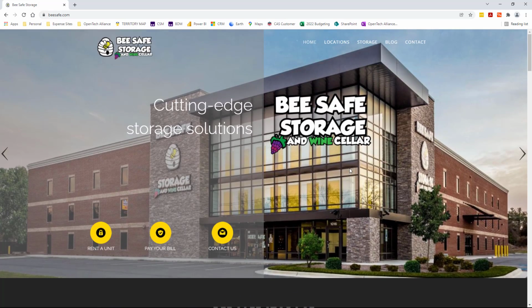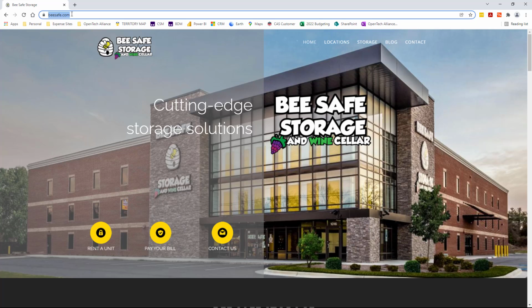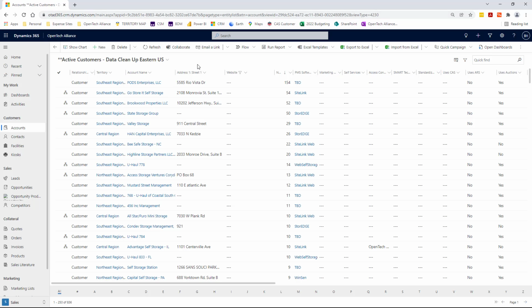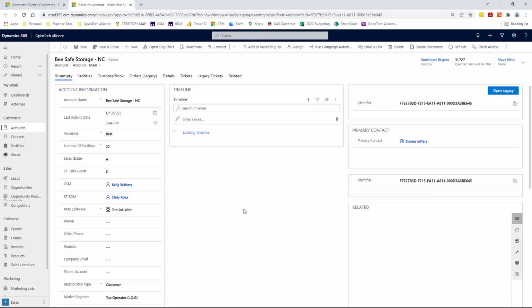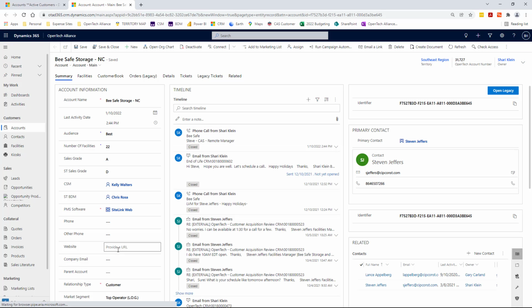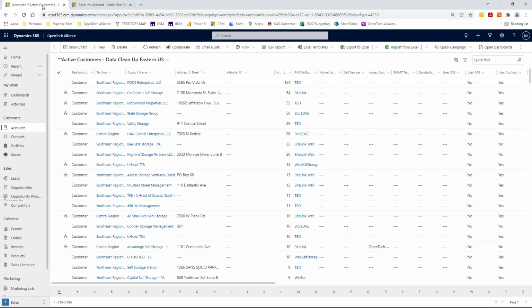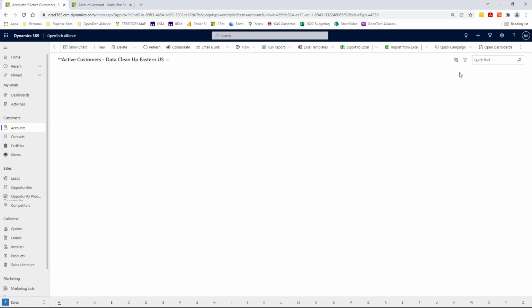The first thing I want to do right away is put that information into Dynamics. There are a couple of ways I can do this. I can hit Control and click on the account name, and it will open Be Safe Self-Storage up here and take me right to the account record. I can go into the website field and pop in that website right there. There's also a little trick for you. When I'm in a list view, which I am right now, I can go to the upper right-hand corner, click on Show As, and click on Editable Grid.